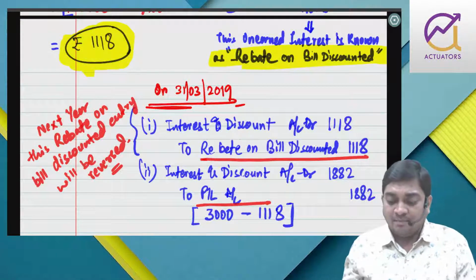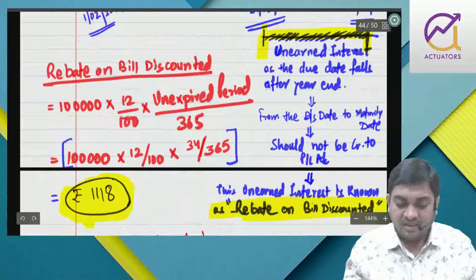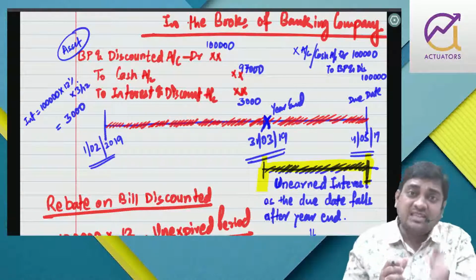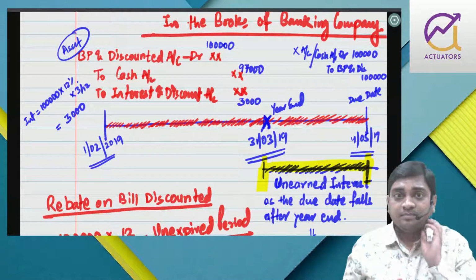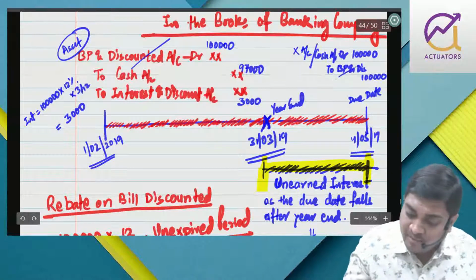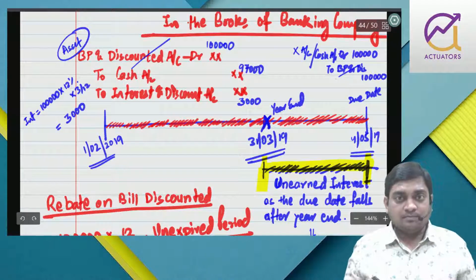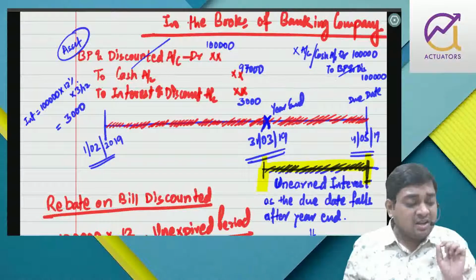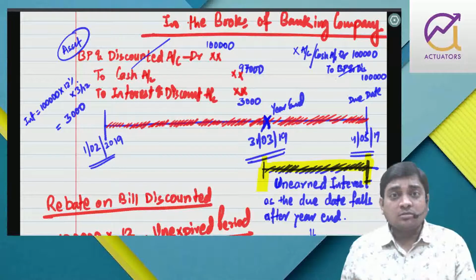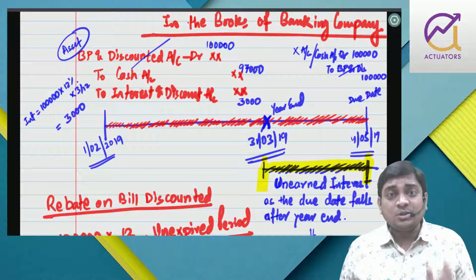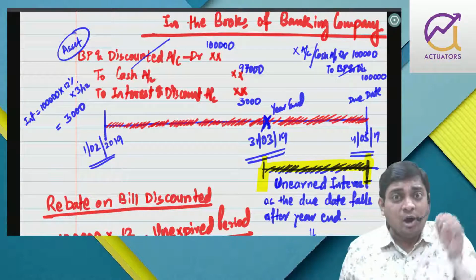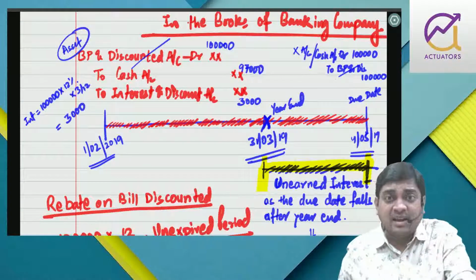Say for example, if I have purchased the bill and within the year I have received the payment of that bill, then what will happen? Bill discounted will get cancelled out. So if there is a balance of bill discounted, means these are those bills whose due date is going to fall next year. So the rebate will be calculated only on this bill discounted which is remaining at the year end.